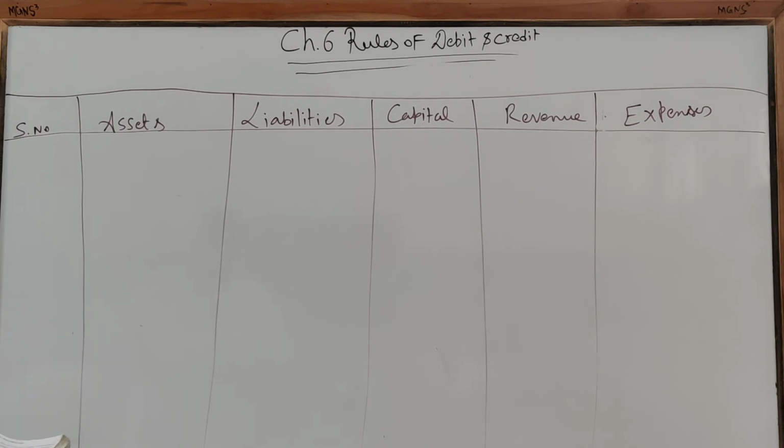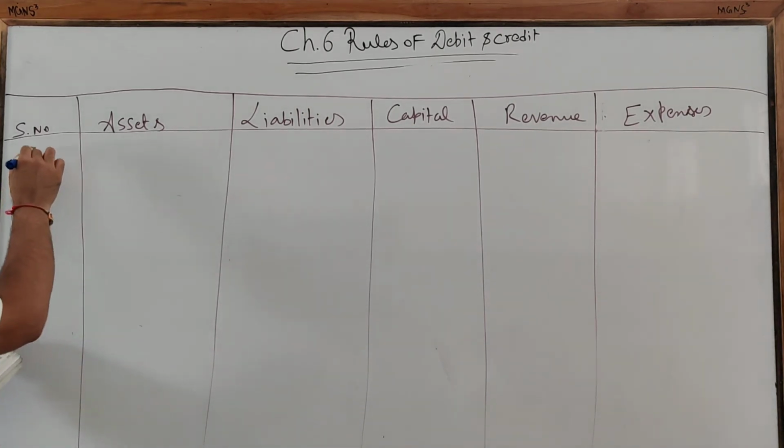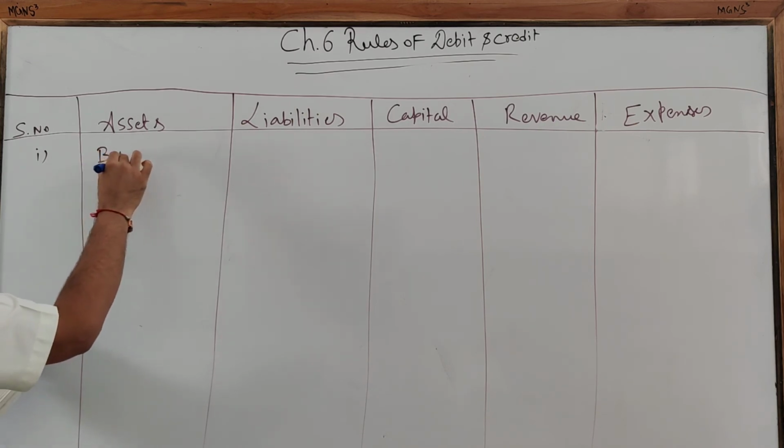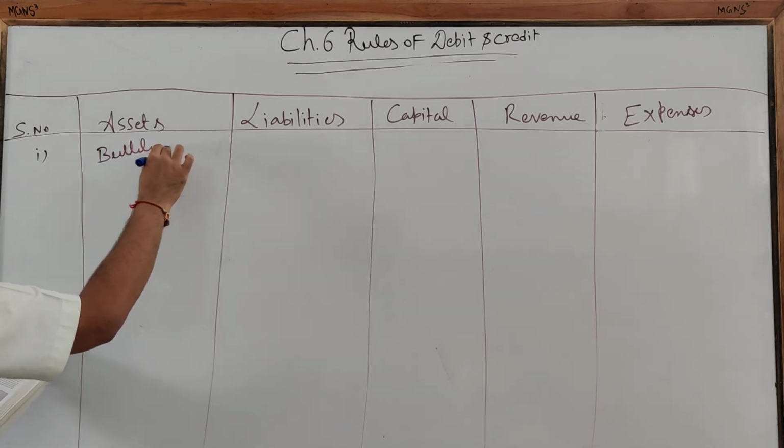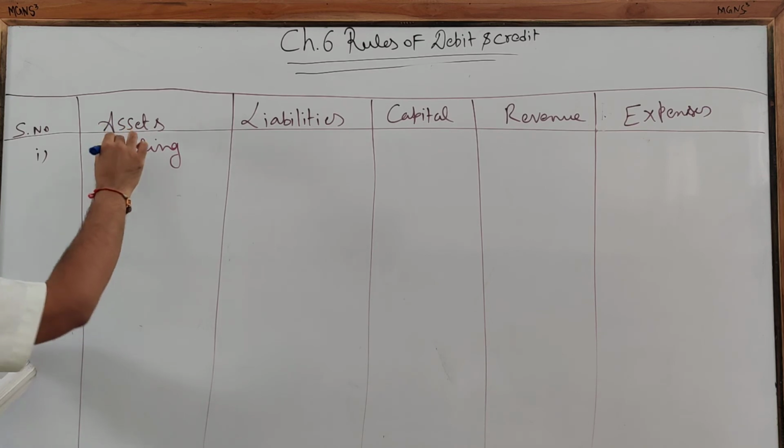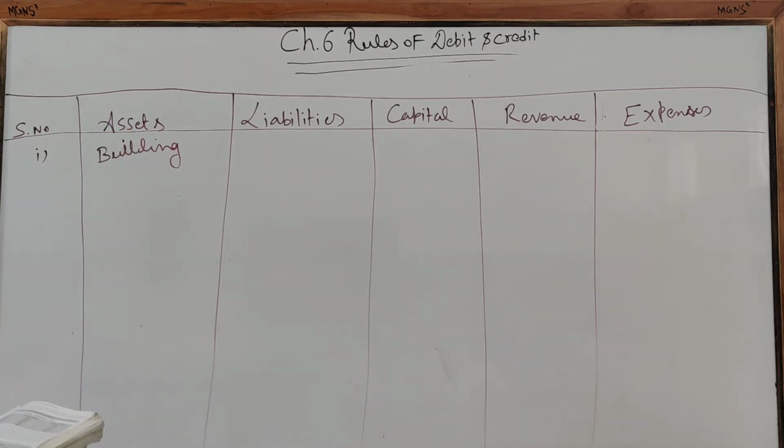Yeah, I am solving example 5. Clear? So first is building. Building is definitely a fixed asset. So it will come here in the asset column.